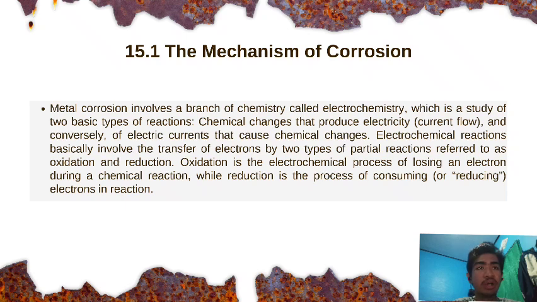Electrochemical processes require both oxidation and reduction reactions in order to maintain the conservation of electric charge. This process occurs in electrochemical cells, which consist of an anode and a cathode immersed in an electrolyte.